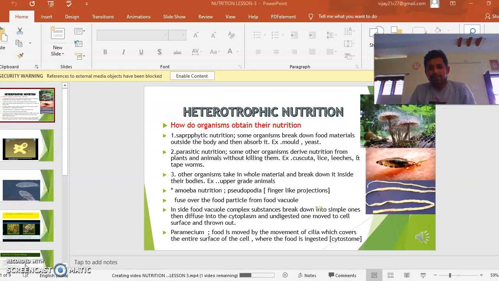Amoeba nutrition. Pseudopodia, finger-like projections, come out of the body and surround the food particle, forming a vacuole. The vacuole is taken into the body. That vacuole has digestive enzymes. Then the digested nutrients are taken into the cytoplasm. Other undigested food goes outside through the plasma membrane.